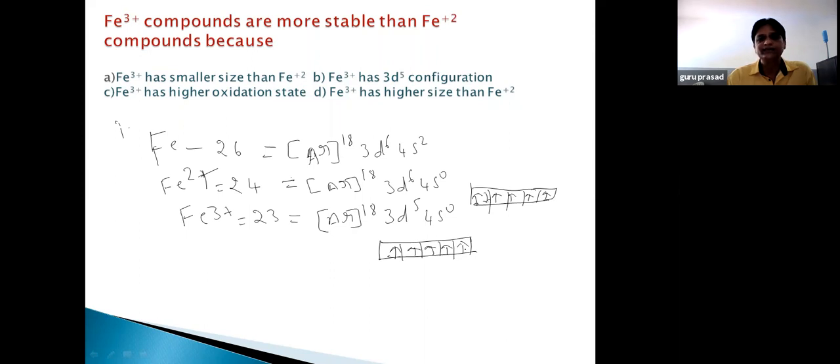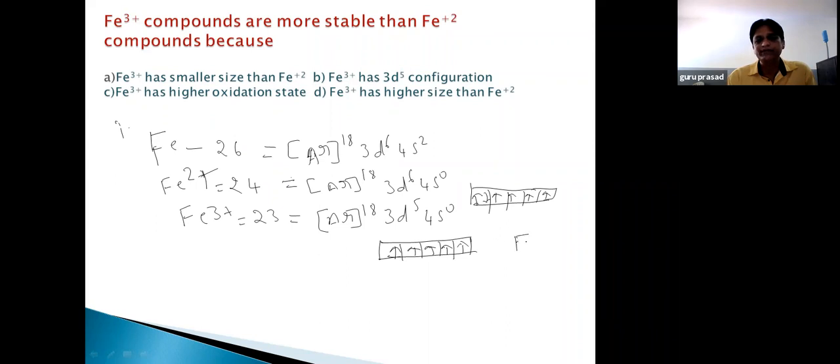Whereas if you take the Fe3+ ion, the d orbitals are half-filled with electrons. Half-filled orbitals and completely filled orbitals normally provide extra stability. That is the reason why Fe3+ compounds are more stable than Fe2+ compounds.